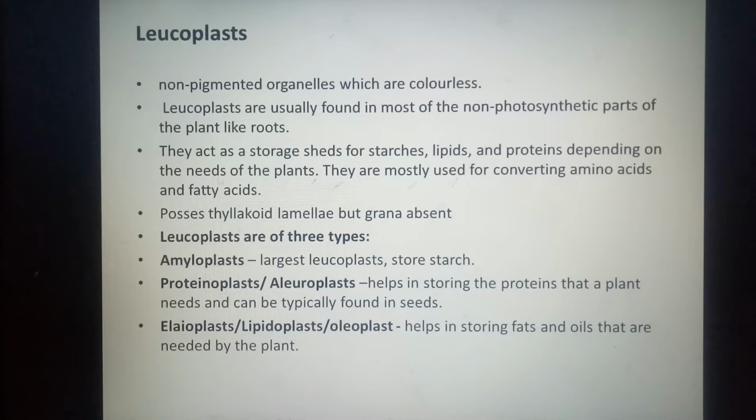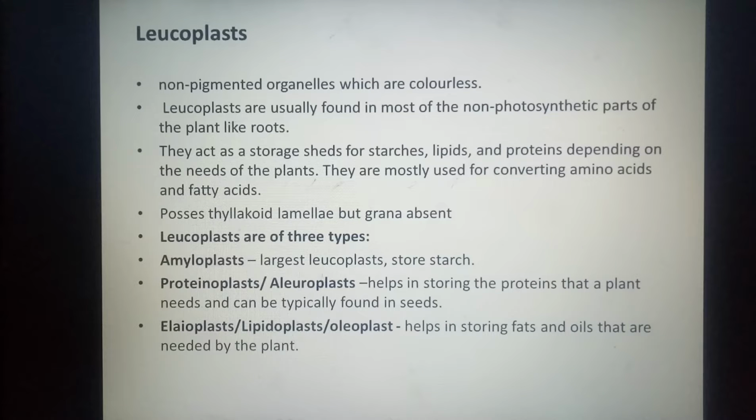And these leucoplasts possess thylakoid lamellae, but they do not have grana. That means the lamellae, the internal membranes in the stroma of the plastid, when they are stacked one above the other, are called grana. So lamellae are present in leucoplasts, but grana is absent.